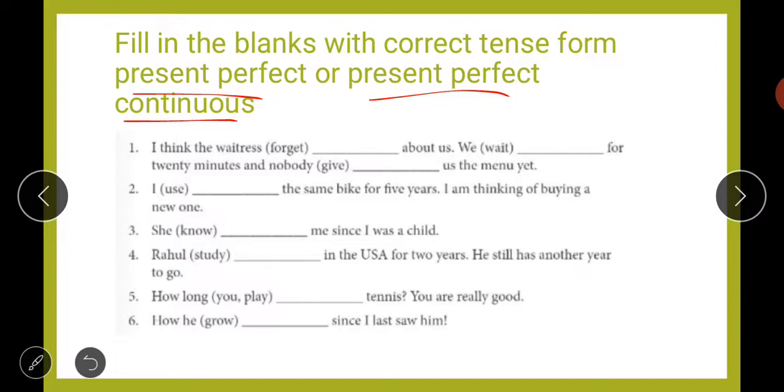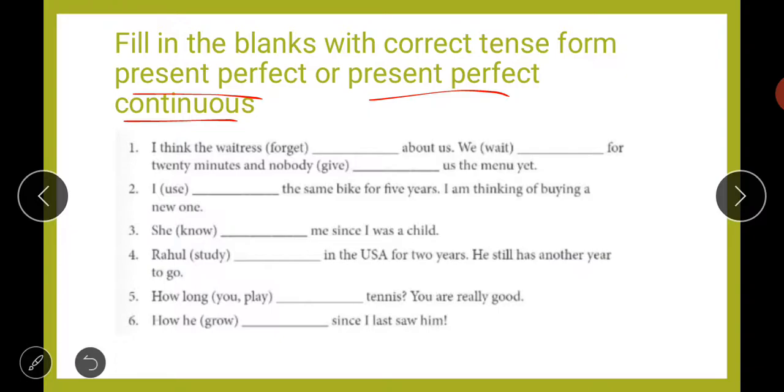Now again, you have to be very precise when you read these sentences. Be careful. You have to fill these sentences with the correct tense forms of present perfect or present perfect continuous. For that you have to read the sentences carefully and remember all the rules or conditions that we have discussed earlier.